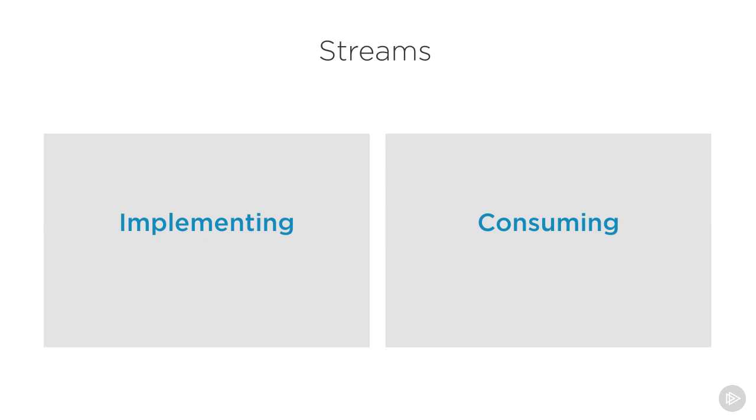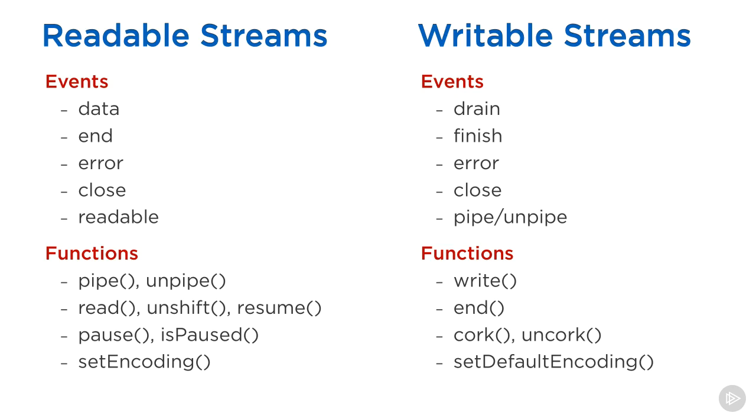Note that when we talk about streams in Node, there are two main different things about them. There's the task of implementing the streams, and there is the consuming of the streams. Stream implementers are usually who use the stream module. For consuming, all we need to do is either use pipe or listen to the stream events. Readable and writable streams have events and functions that are somehow related. We usually use them together. Some of the events are similar, like the error and close events, and others are different.